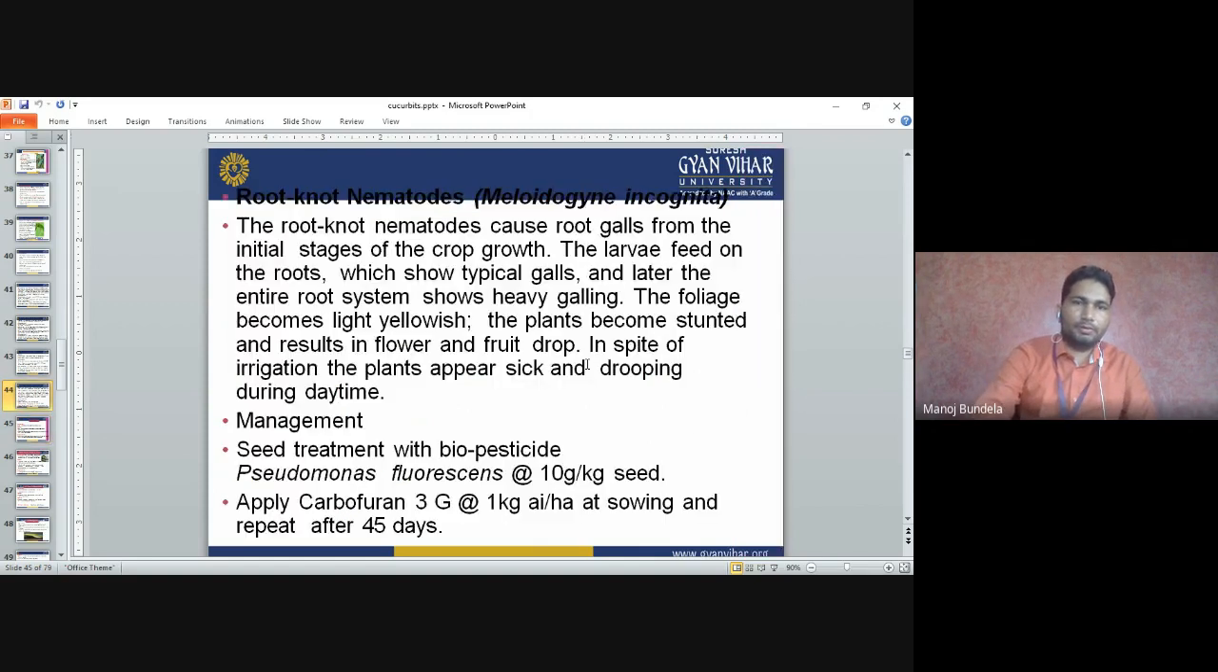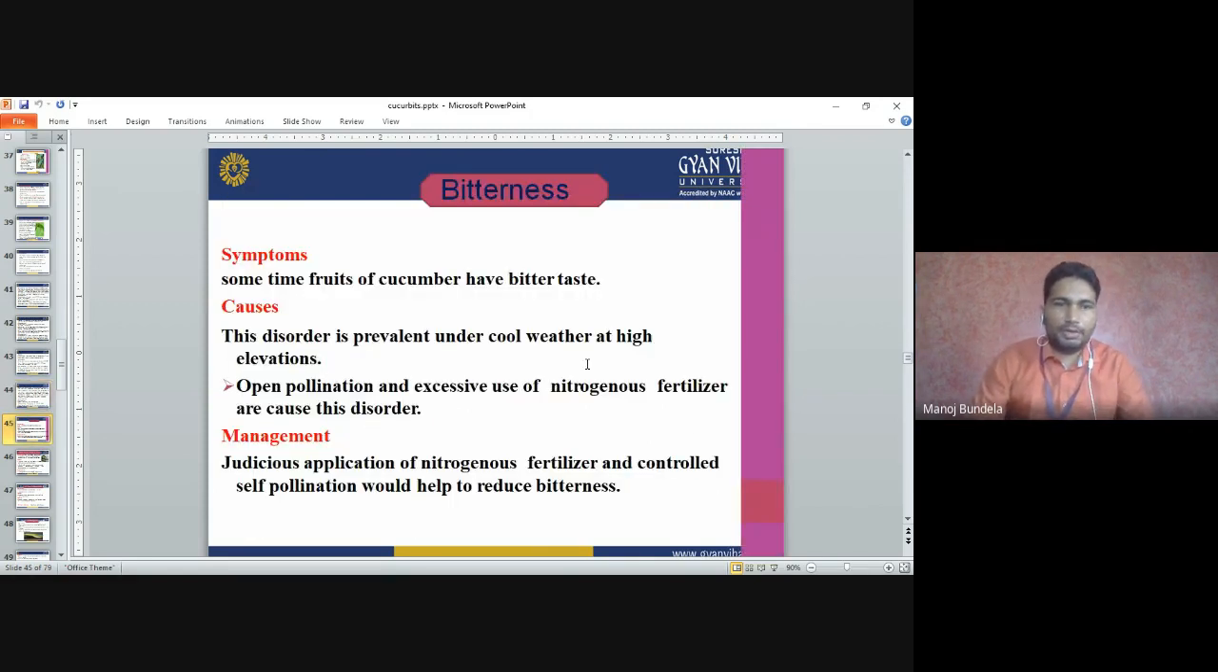Bitterness: Bitterness in cucumber is mainly due to cucurbitacin. Sometimes when we eat the cucumber, we get a bitter taste. The disorder is prevented under cool weather at high elevations. Open pollination and excessive use of nitrogen fertilizers cause this bitterness. Management: Judicious application of nitrogen fertilizers and controlled self-pollination would help to reduce the bitterness.